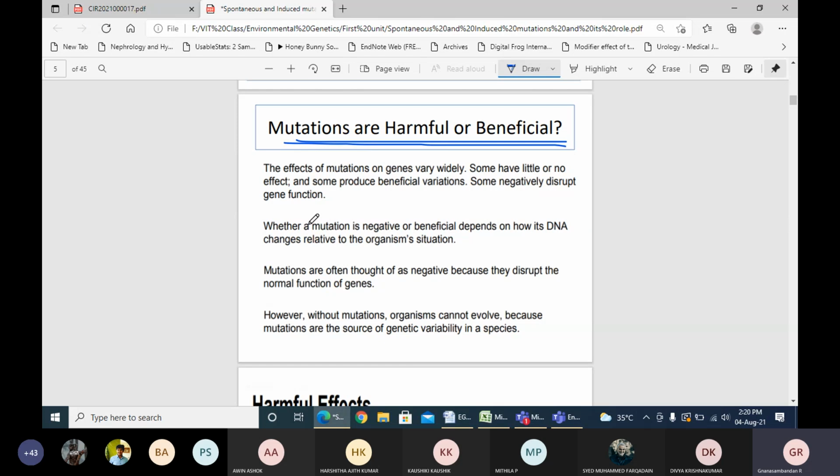The effect of mutation on genes varies widely. Sometimes there is little effect, or no effect. Some mutations may produce beneficial variation among individuals, and some may produce a negative effect by disturbing or altering the gene function.